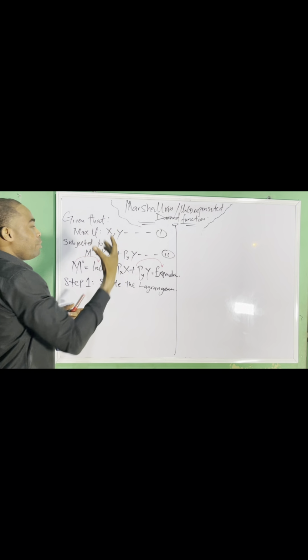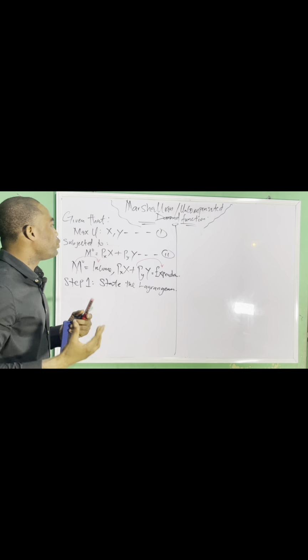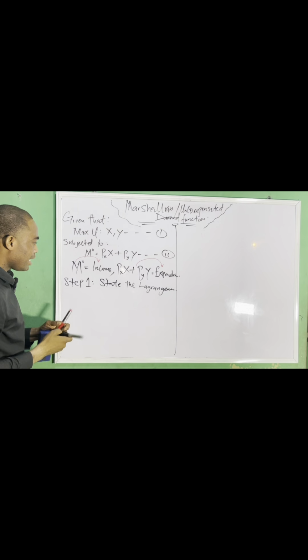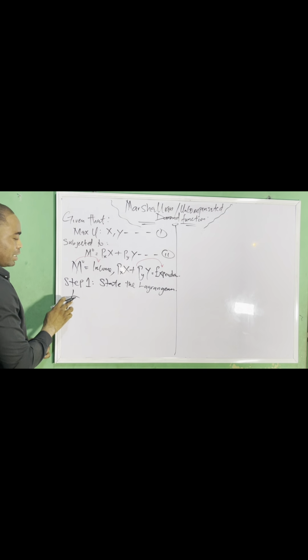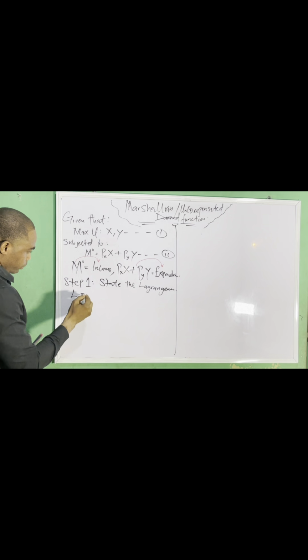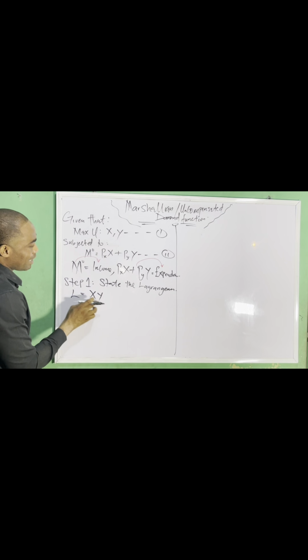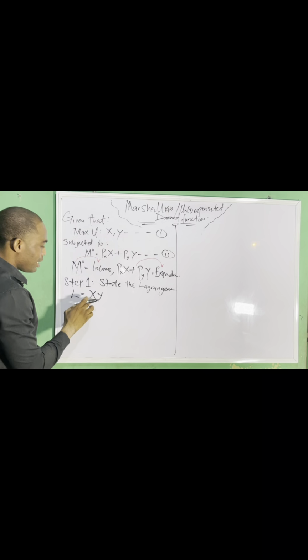Let me put it that way, the sum of the objective function and the constraints. So my Lagrangian function will be L. I represent the Lagrangian as L, with commodity X and commodity Y, L(X, Y). I said the sum because commodity X and Y is my objective function.